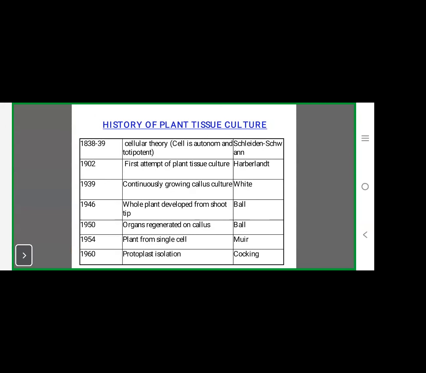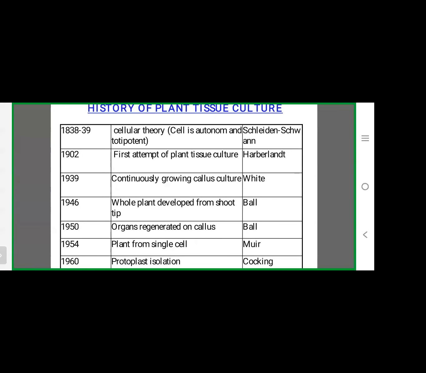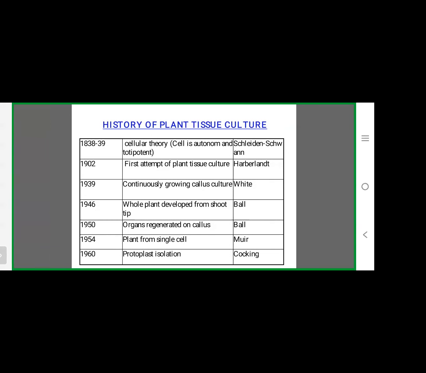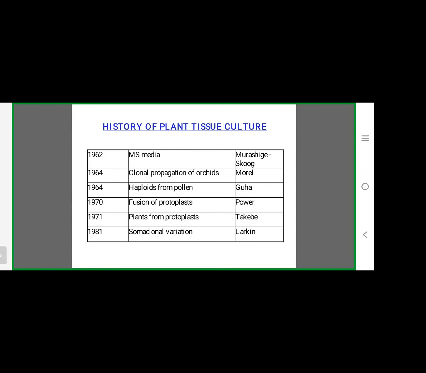Some important historical background of plant tissue culture, very, very important. You see the last one, protoplast isolation, Cocking, scientist. This question has come in our degree lecturer entrance examination. First, enzymatic isolation of protoplast was established by Cocking. So these are some important historical backgrounds of plant tissue culture. We must find out these. I will send this PowerPoint presentation to your group. MS media, Murashige and Skoog, like this.